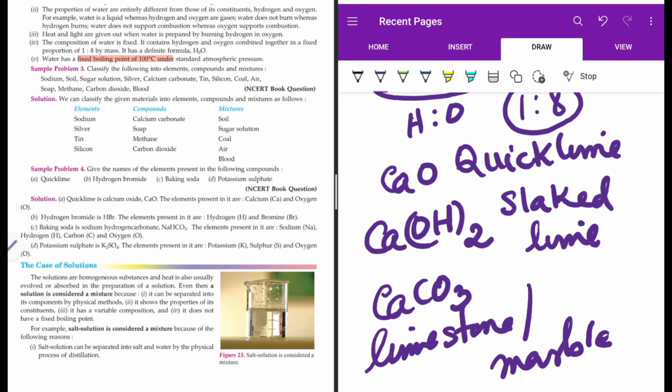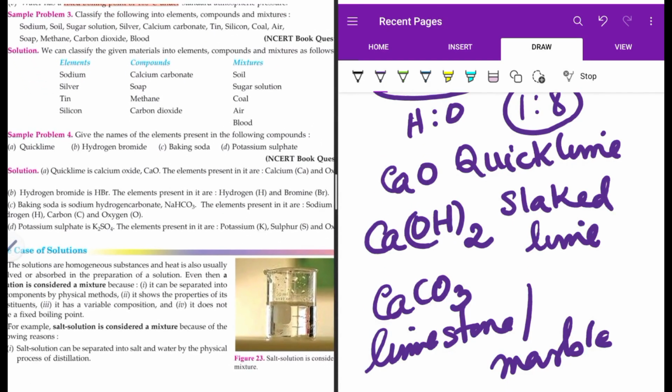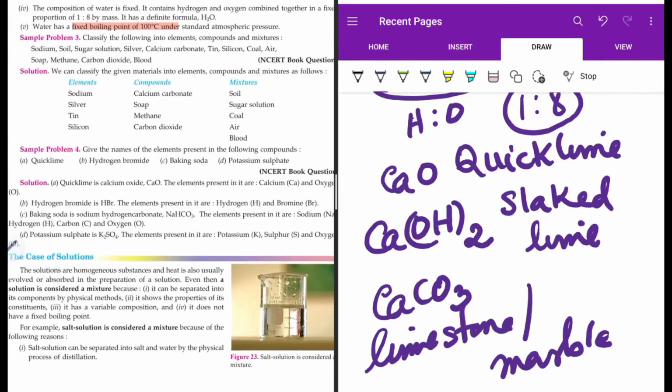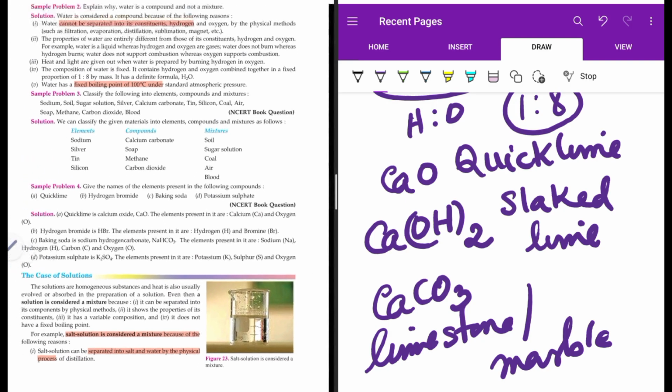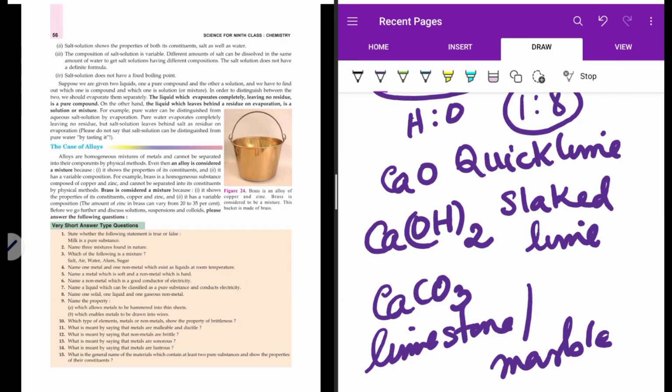In the case of solutions, salt solution is considered to be a mixture because you can separate salt and water by a physical process. That is, you can separate it by distillation, or by vaporization, evaporating to dryness.